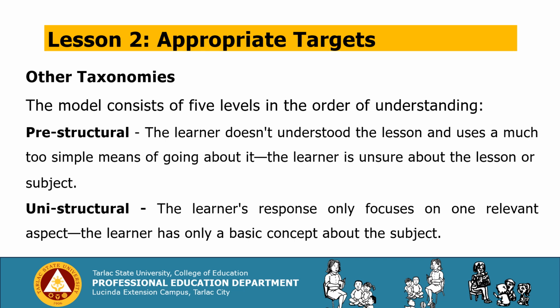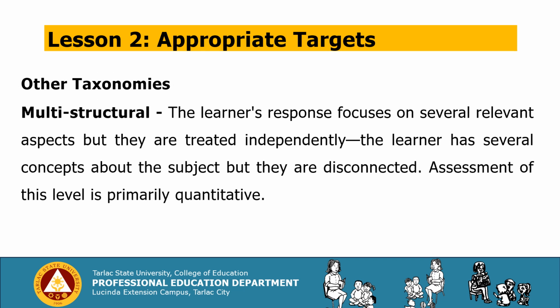Unistructural: the learner's response only focuses on one relevant aspect. The learner has only a basic concept about the subject. Next, multistructural: the learner's response focuses on several relevant aspects, but they are treated independently. The learner has several concepts about the subject, but they are disconnected.